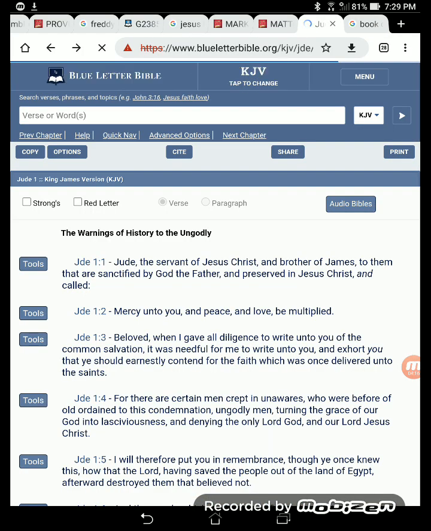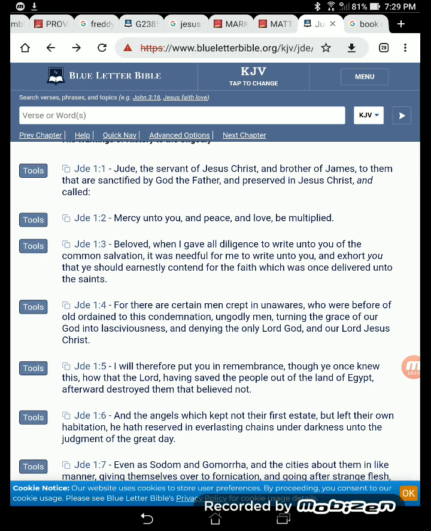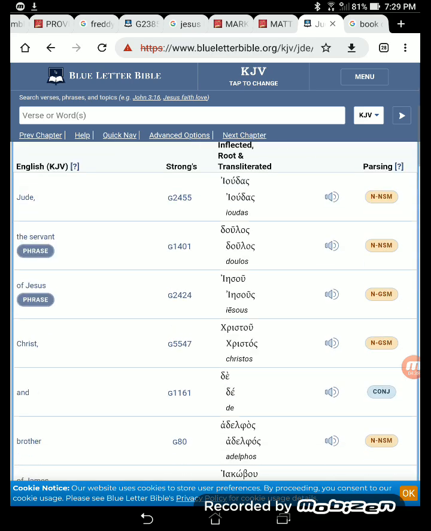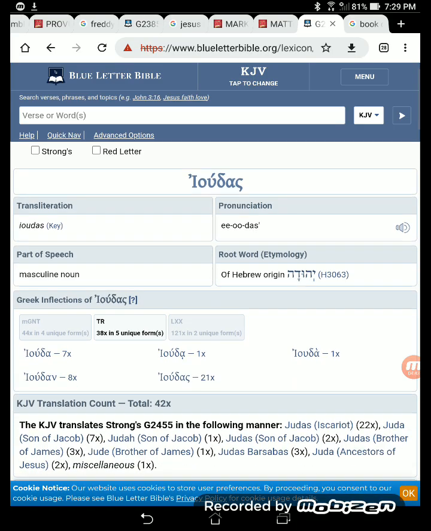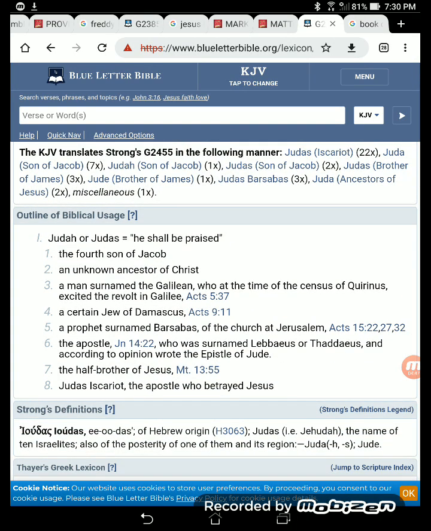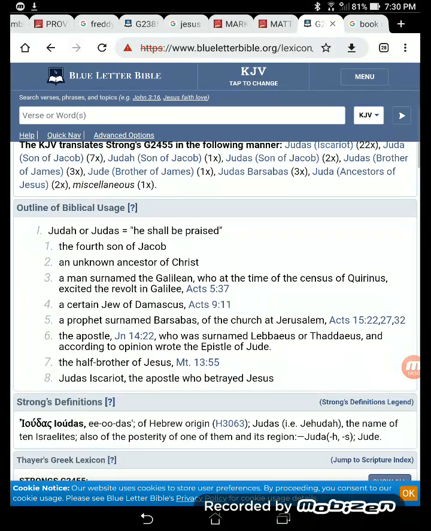So we're going to the book of Jude. I'm going to prove something to you. We know Jude is a translation into English, and I bet you didn't know that. You didn't know that Jude and James were Yahweh Shah's bloodline brothers. It says right here, Jude 1:1. I'm going to go to this name Jude. I'm going to show you something. You see, there's no J there, going back into the Greek, because the letter J was created in 1524.